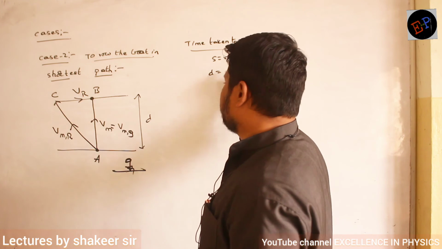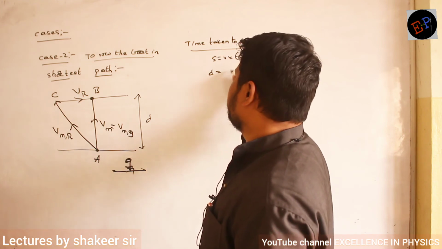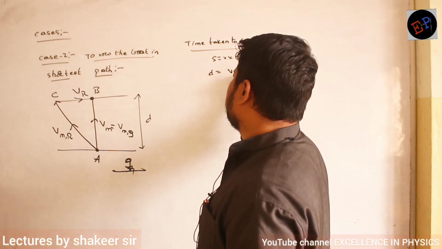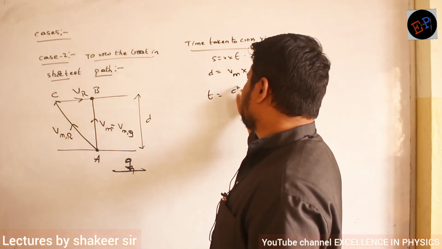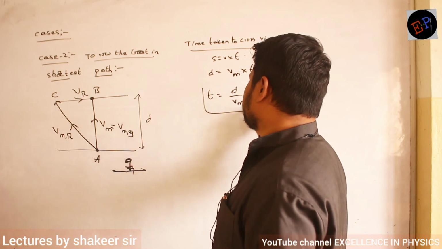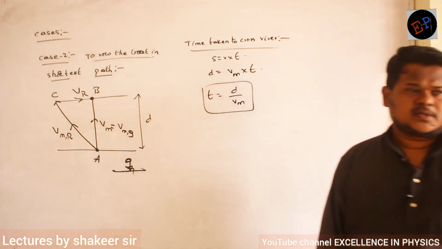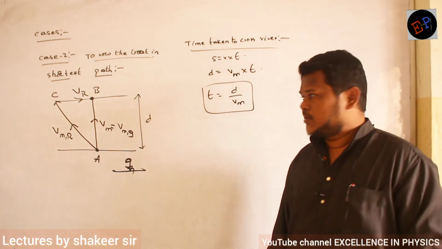So what I will do, d is equal to velocity of man multiplied by time taken. Therefore time taken is D divided by Vm. So this much amount of time is taken to cross the river. Are you able to understand?